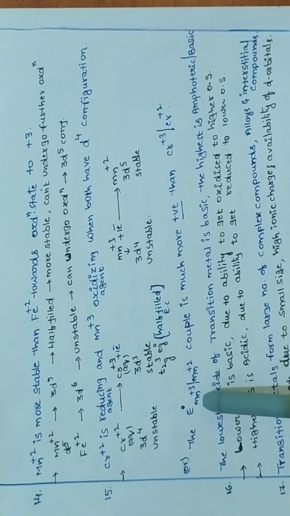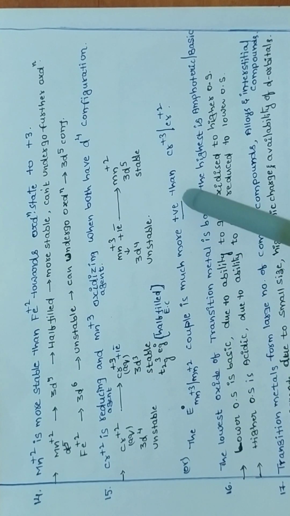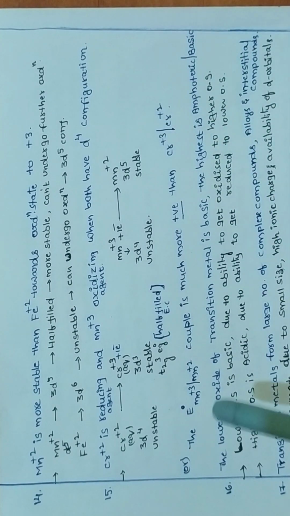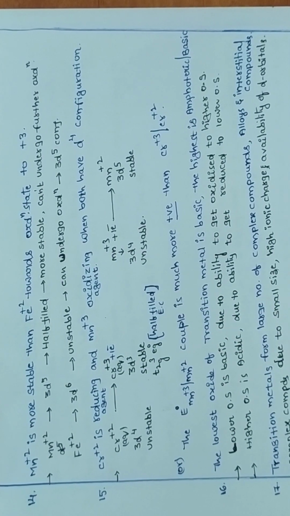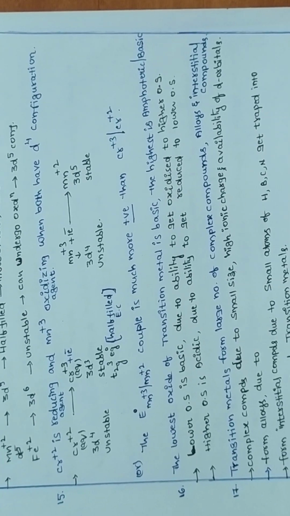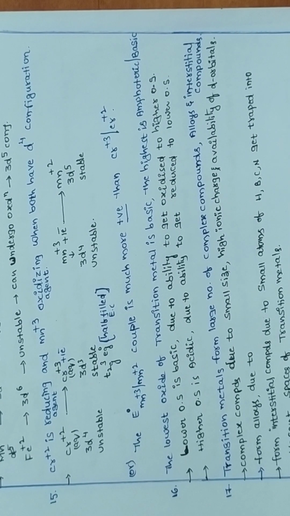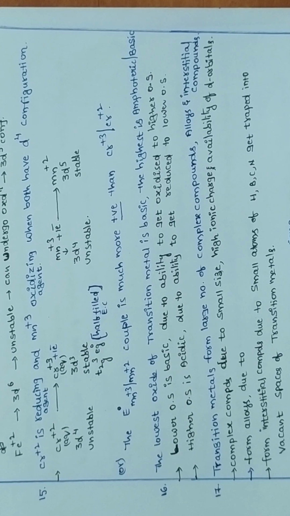Otherwise you can write that the reduction potential of the Mn3+/Mn2+ couple is much more positive than this one. So therefore it is acting as an oxidizing agent, and this is acting as a reducing agent. Lower oxidation states of a transition metal are basic; higher oxidation states may be amphoteric or acidic in nature.